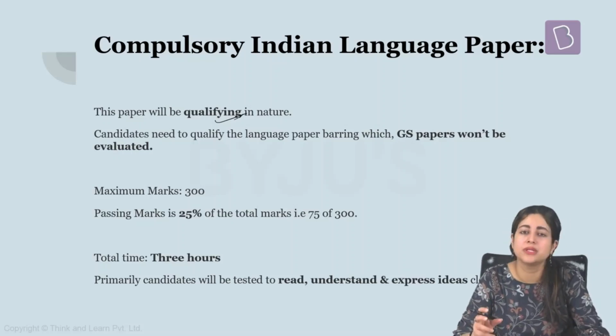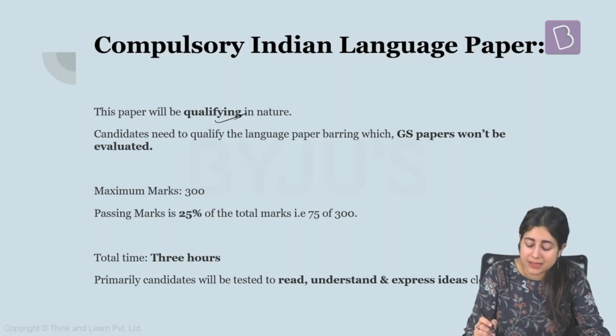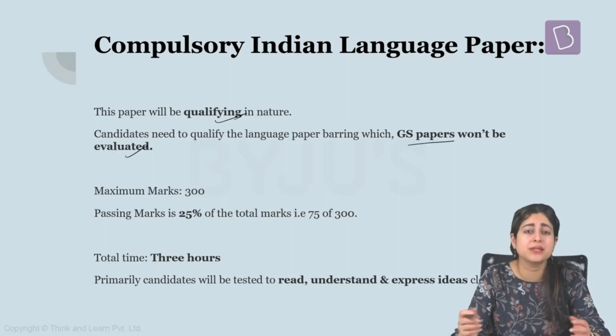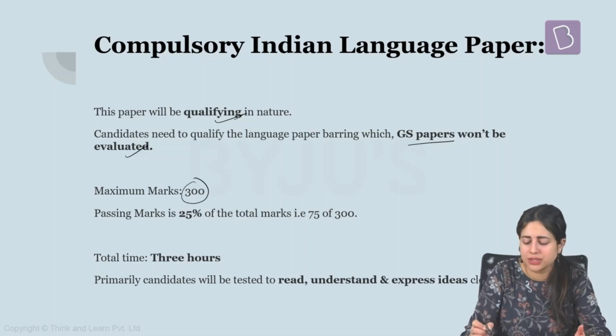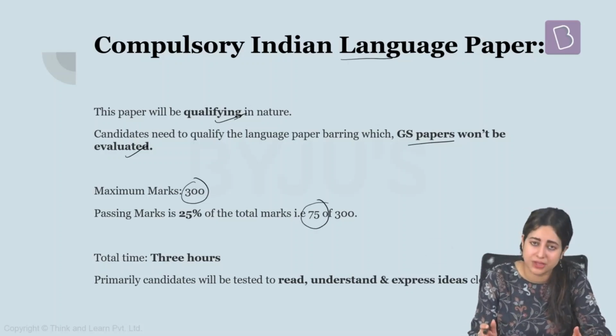However, it is very important to be able to solve this within the given time frame. Therefore, improving your language and the command of your native language becomes very critical here. Another very important thing to remember is that unless you qualify for the paper, your GS papers will not be evaluated, which means that we need to take this paper seriously despite it seemingly being easy or looking very small. As we said, 300 marks have been allotted to the compulsory Indian language paper, which means that you need to get at least 75 out of 300, which is 25%, to pass the paper.